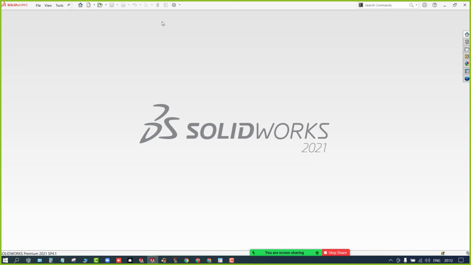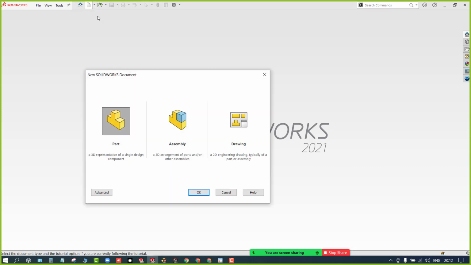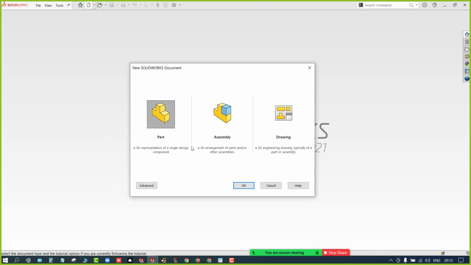Once you open it, your user interface will look like this, which has the menu bar, task bar, and task pane, and everything is blank. Now I need to work on the Sketcher workbench. What to do for that? You need to use this icon, that is New. Shortcut is Control N. If you press Control N or click on this icon, you get the 3 standard templates. SolidWorks is all about these 3 templates: part, assembly, and drawing. Right now I need to create the sketches so that I can create the parts, so I need to activate the part workbench. Just select this one and click on OK. Clear?